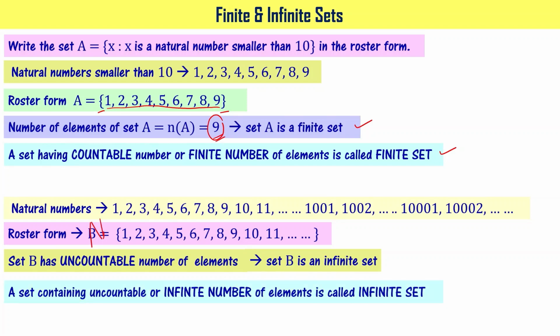So the definition of an infinite set is the following. A set containing uncountable or infinite number of elements is called an infinite set. If you cannot count, or if the number of elements is infinitely many, then you call that set an infinite set. I hope you got the concept. Let's take a look at a few problems based on this.